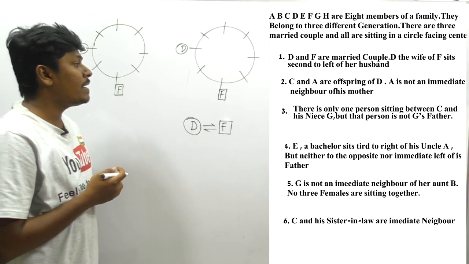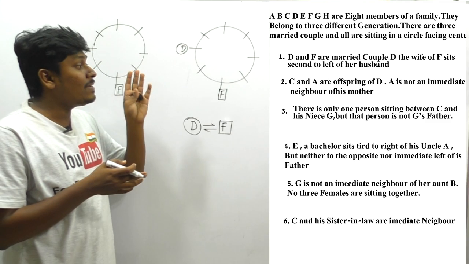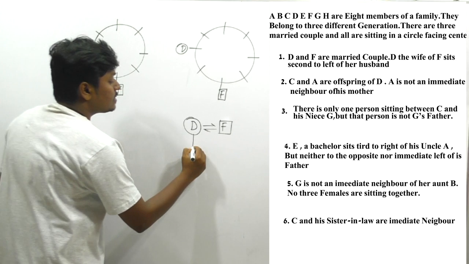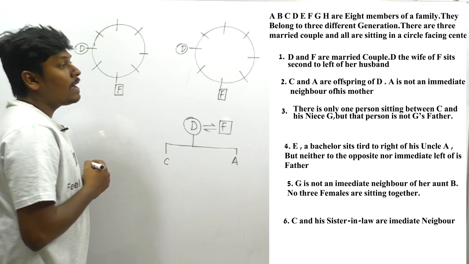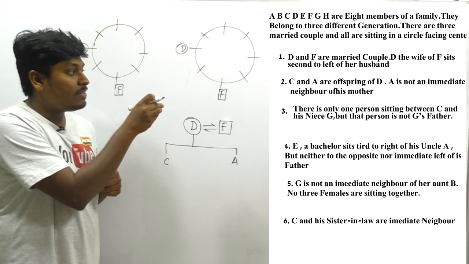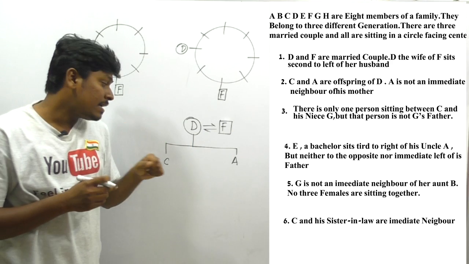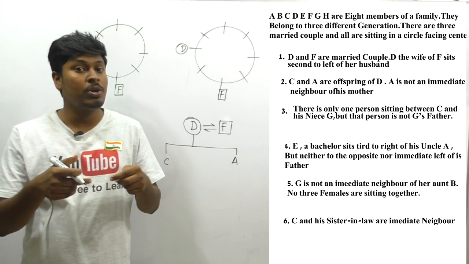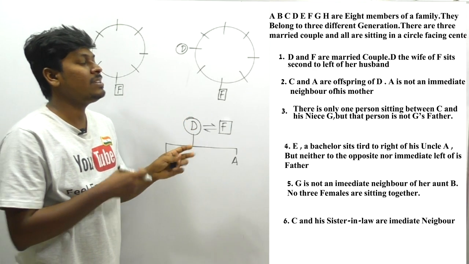C and A are offspring of D. So friends, the meaning of offspring is the children, son or daughter, but we don't know which, but we can clearly say that D's son or daughter should be C or A, right? Okay, and they have said that A is not an immediate neighbor of his mother. Friends, listen carefully. A is not an immediate neighbor of his mother. What is the meaning of his mother? That means the person A should be a male person. Friends, got it? I think you have watched my blood relation concept video, which is on my YouTube channel, and the fast track blood relation video, right? If you watch those videos, I think solving this question will be so easy, right?